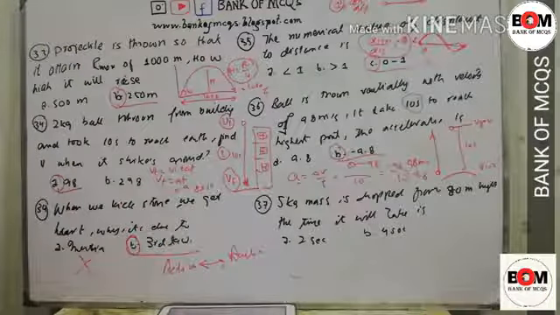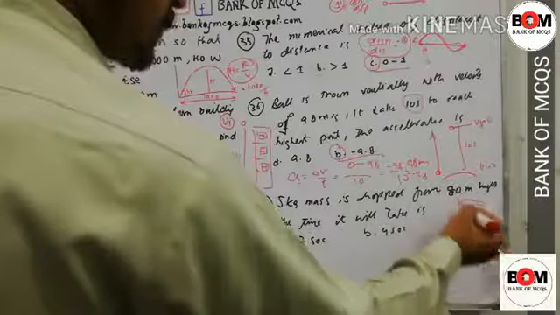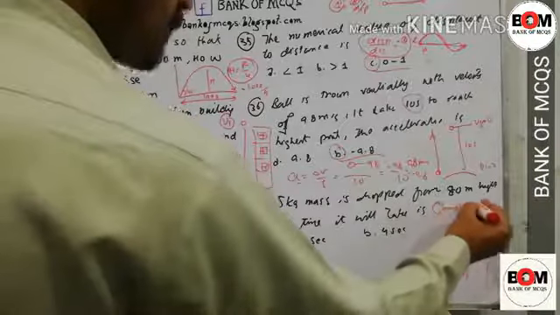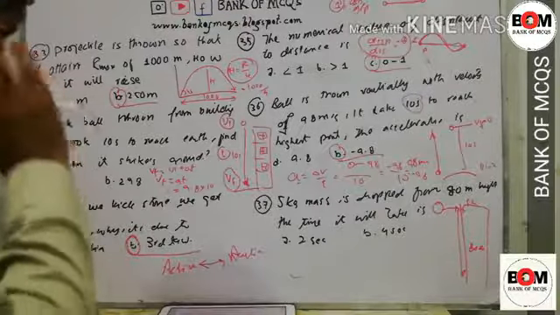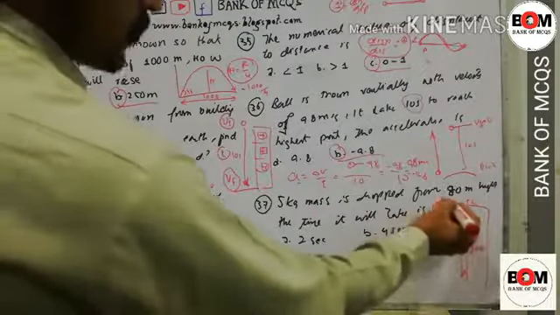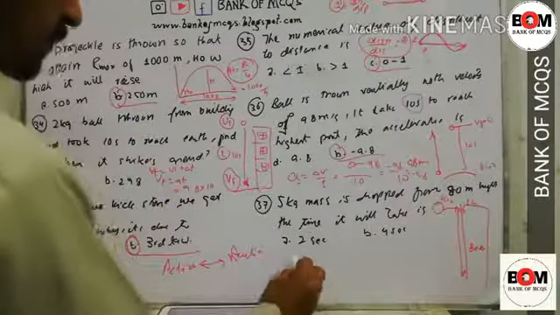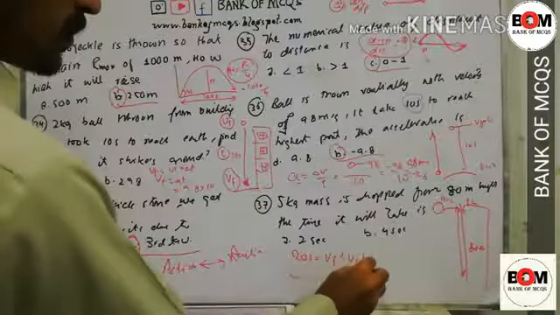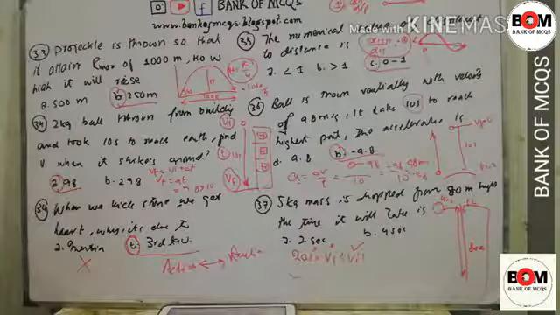Next is: 5 kilogram mass is dropped. A 5 kilogram body is dropped from 80 meters. This is an 80 meter tall building. How much time will it take to reach the earth? We know that its initial velocity is 0 and we are asked to find the time. We could maybe use 2s is equal to Vf square minus Vi square. Initial is 0. We don't know the final, we don't know the s, so we can't use this equation.